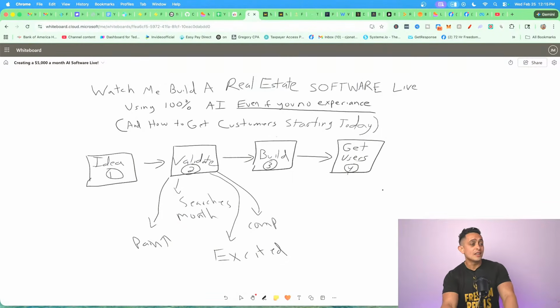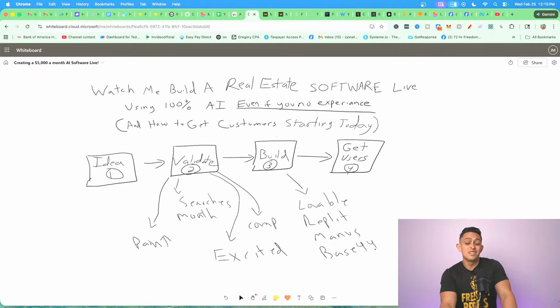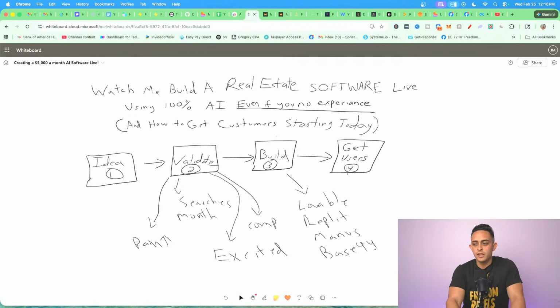But now this is actually the easy part, believe it or not. For the build, we simply use tools like Lovable. We can use Replit, which is a great tool. Tools like Manus, Base 44. Here's the cool thing: it really doesn't matter which tool you actually use. I do prefer Lovable to build the actual tool itself, but you'll see in just a minute, it doesn't matter as much.